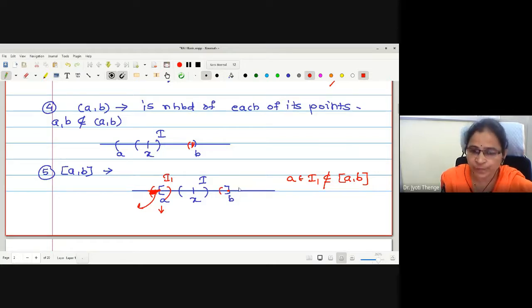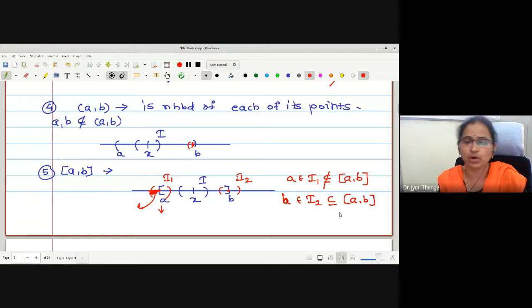What about endpoint B also? I2 I will put around B. B belongs to the open interval I2. We want to check simply whether I2 is the subset of closed interval AB or not. No, it is surely not.